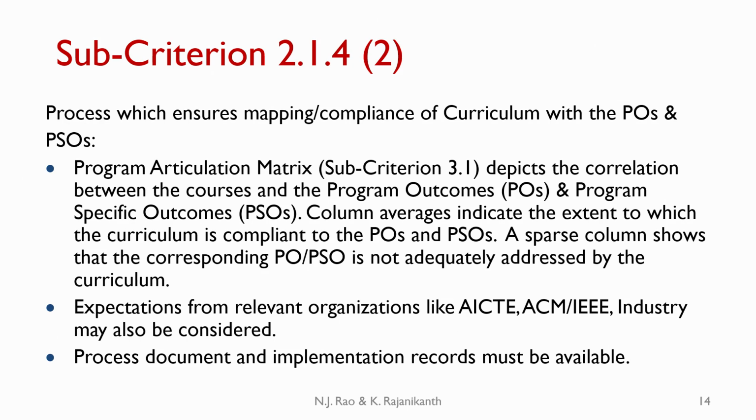So, if you look at the column average, it is a measure of the extent to which the curriculum is compliant to that particular PO. By looking at the column averages, we can arrive at an estimate of the extent to which the curriculum is addressing different POs and PSOs. A sparse column shows that the corresponding PO or PSO is not adequately addressed by the curriculum. That would mean that the curriculum is not addressing that particular PO or PSO effectively.